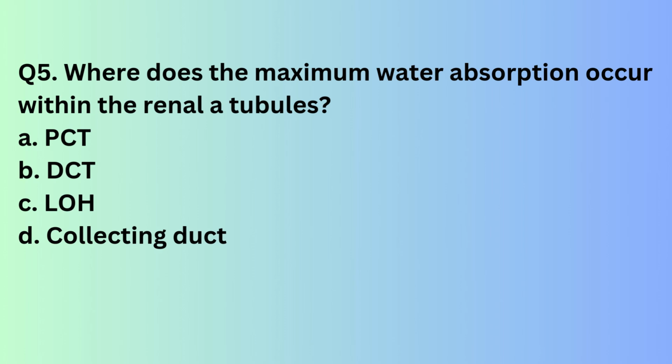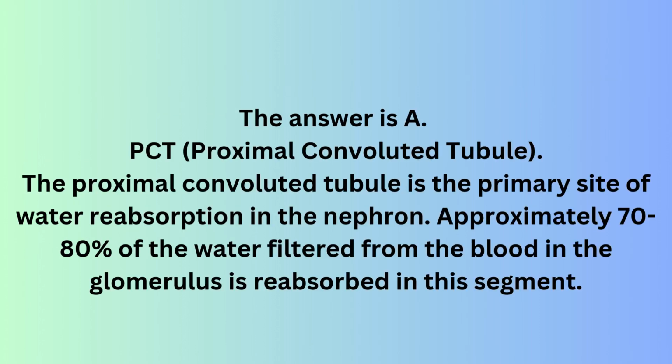Question 5. Where does the maximum water absorption occur within the renal tubules? A. PCT. B. DCT. C. LOH. D. Collecting duct. The answer is A. PCT, proximal convoluted tubule. The proximal convoluted tubule is the primary site of water reabsorption in the nephron. Approximately 70 to 80% of the water filtered from the blood in the glomerulus is reabsorbed in this segment.